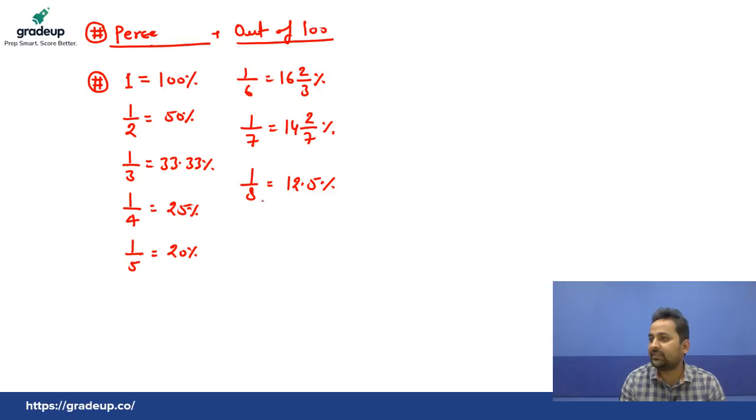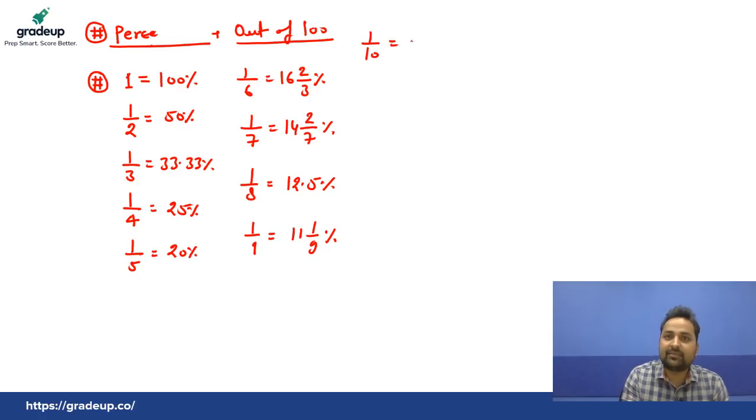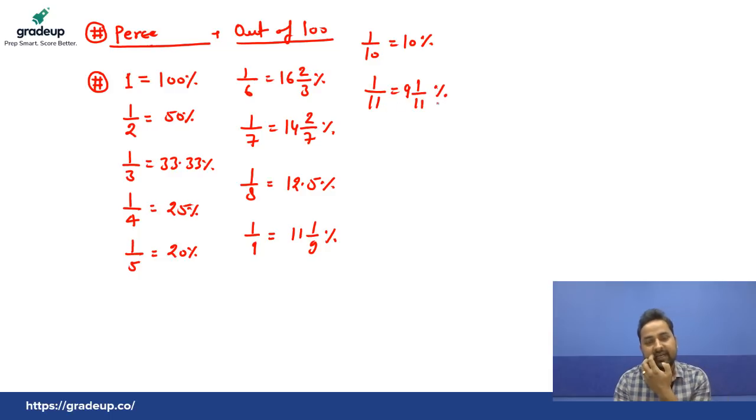And here 1 by 9 equals to 11 whole 1 by 9% or 11.11%. 1 by 10, that is very simple, that is 10%. 1 by 11, that is 9 whole 1 by 11% or 9.09%. Okay students, everyone got the fraction values? So these are the fraction values you must know.